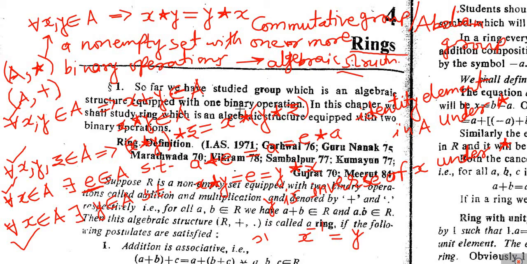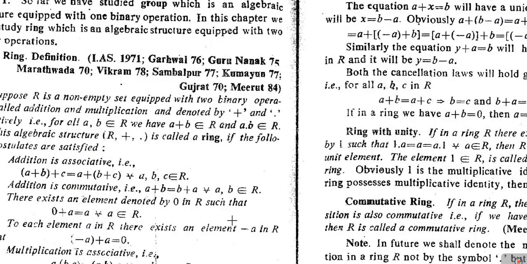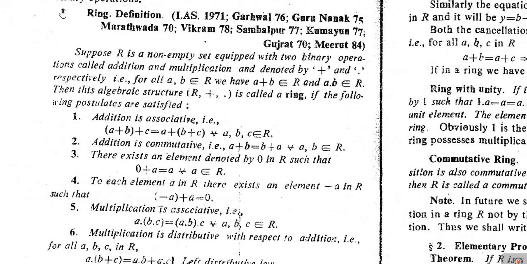Okay, so now we'll go for the next one, the definition of the ring. So we'll define the ring now. The definition of the ring is: suppose R is a non-empty set equipped with, means along with, two binary operations.